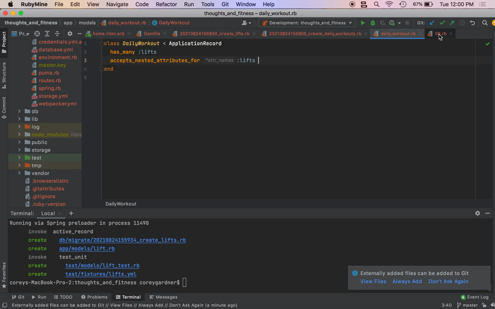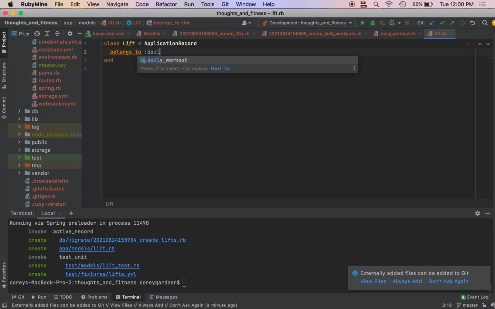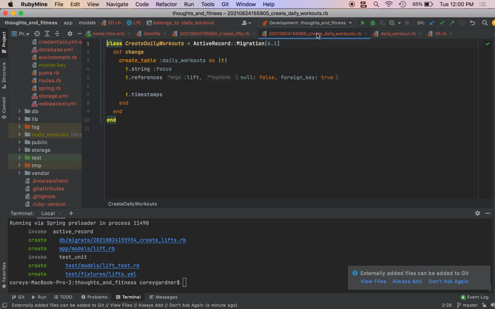And then our lift needs to belong to a daily workout. And let me just double check the migrations right now. I don't want to completely redo the command since we're already halfway there. So just give me a second while I look through my show notes.